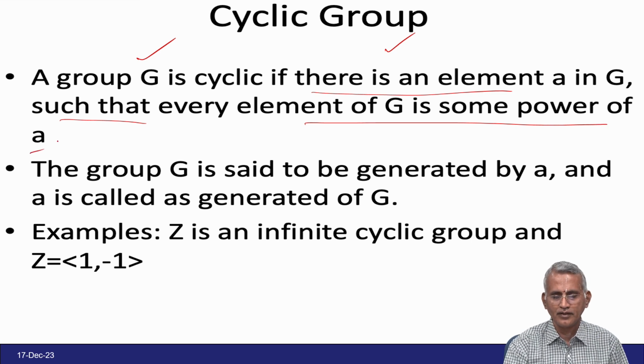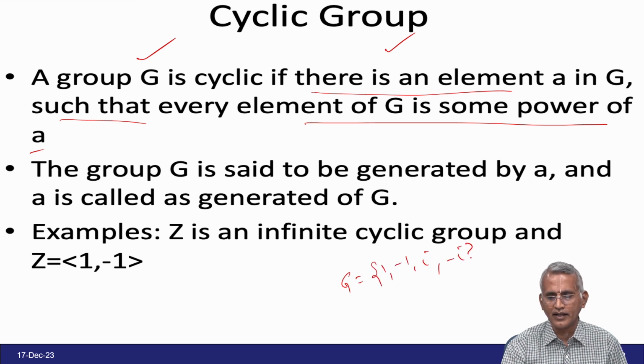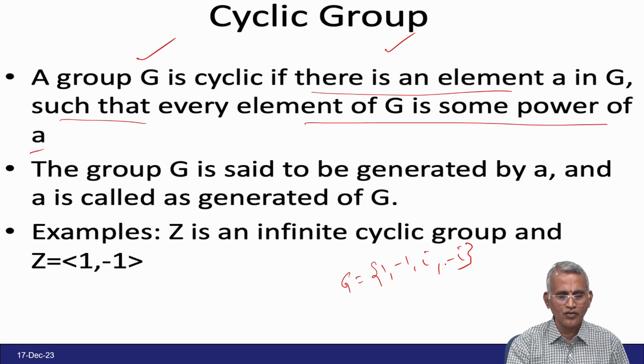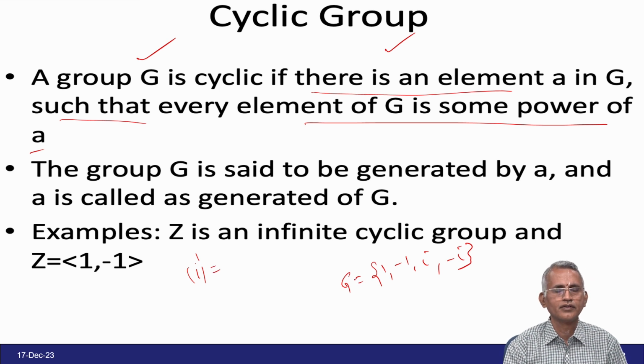See, for example, you take G equal to {1, minus 1, i, minus i}. First of all, G is a group, the quadratic 4 group. It means it satisfies the group properties.